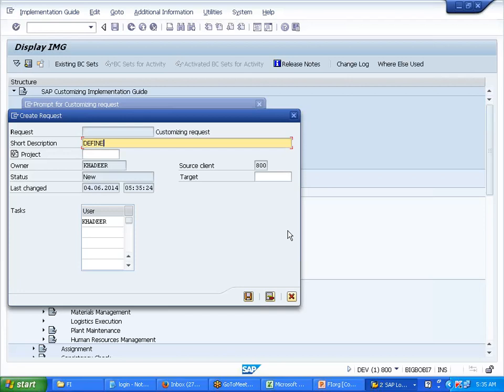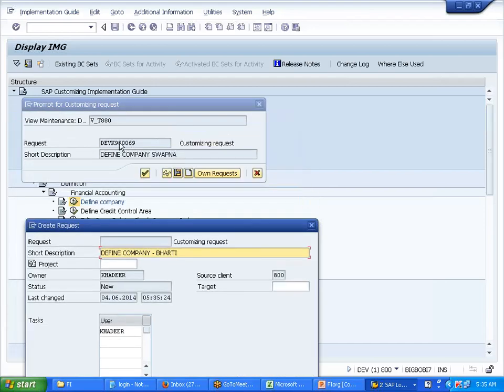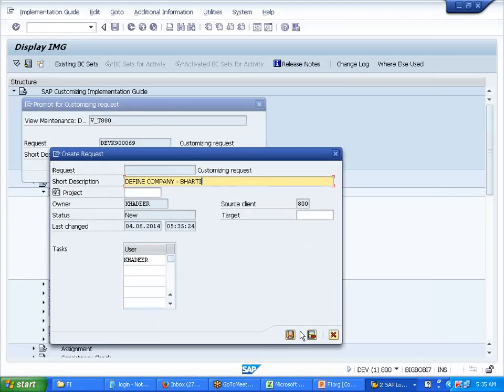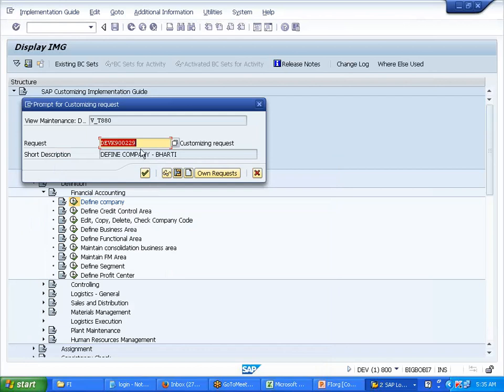So I'm saying here, define company, Bharti, something like this. Naming convention. The moment I save, it will change. All these things will change here. See, it changed, right?